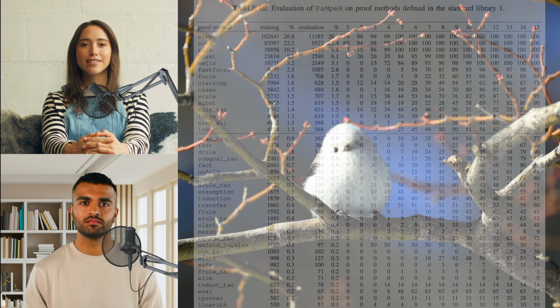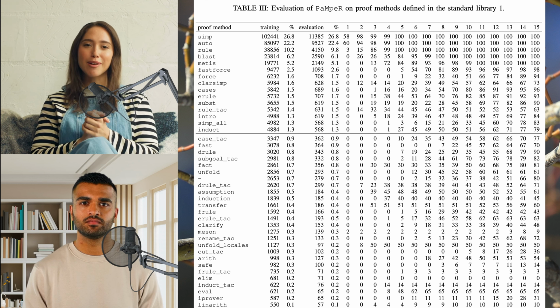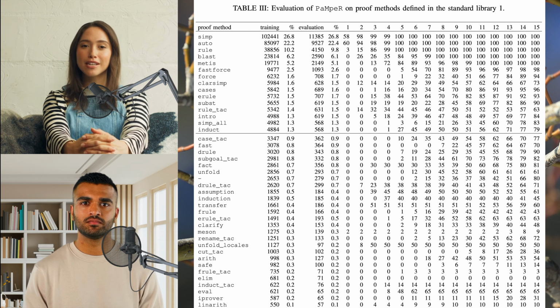The paper highlighted how some proof methods are used much more frequently than others. For example, tactics like simp and auto were the most used, accounting for 26.8% and 22.2% of the training data, respectively. In contrast, some tactics appeared in less than 0.1% of the training data, so there's a significant imbalance.